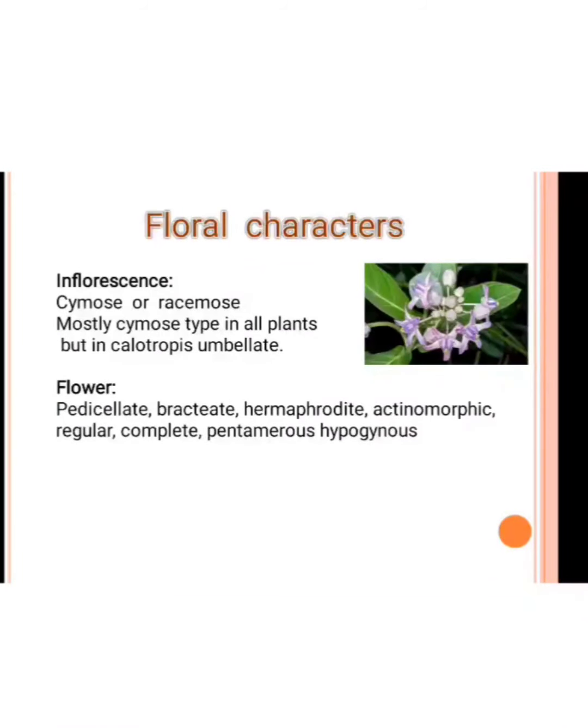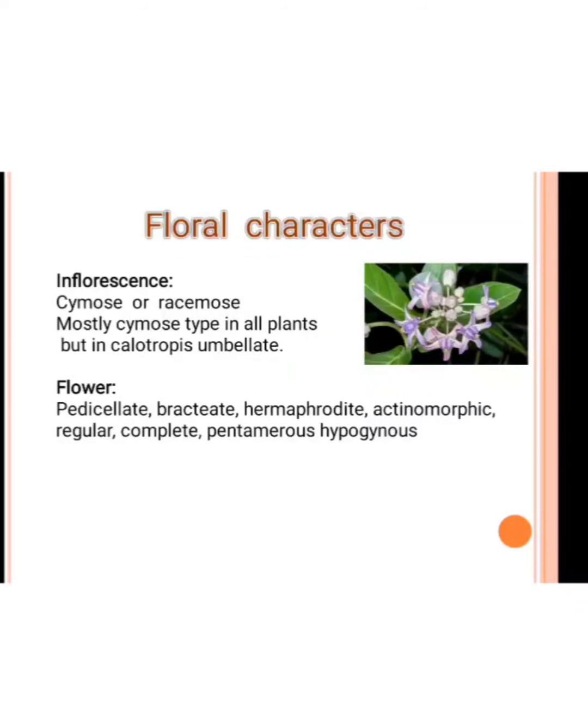Then the floral characters. In the floral characters, the first is the inflorescence. The inflorescence is either cymose type or racemose type. But in most plants, the inflorescence is cymose type. In Calotropis, it is umbellate racemose type. Racemose means that in this type, the peduncle of the inflorescence grows continuously, but does not terminate into a flower. And their succession is acropetal succession. It means that the lateral position has older flowers and the central position has younger flowers.